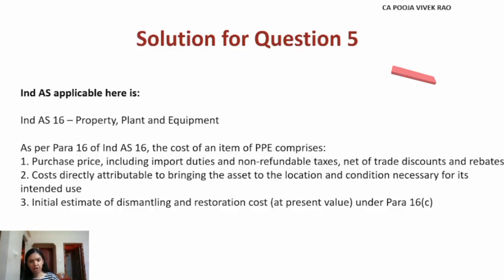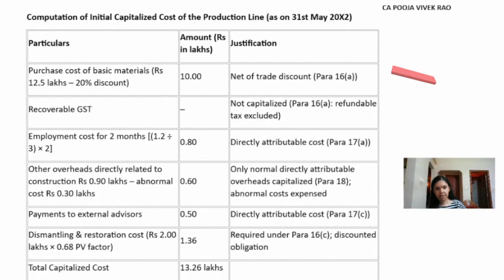Now let's see the computation of the initial capitalized cost of the production line. Actually, this is the same computation that we just now did while solving the solution number 4. So let's see the detailed calculation. Purchase cost of basic materials less 20% trade discount, rupees 10 lakh. Then recoverable GST. This is not to be capitalized because this is refundable. Then employment cost for 2 months, just as we computed, 0.80 lakhs.